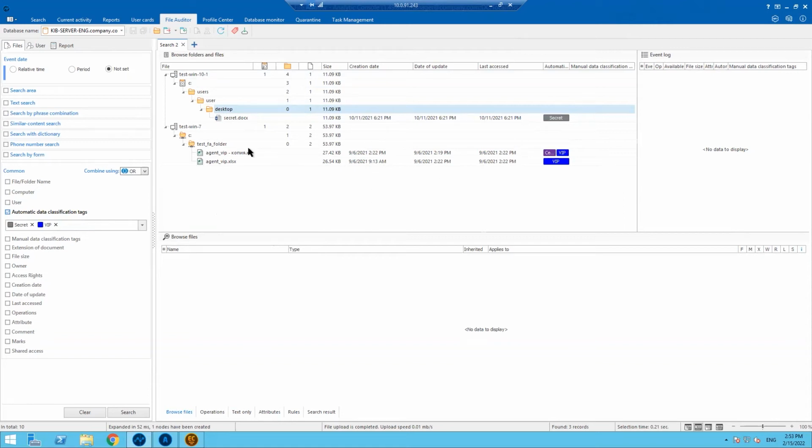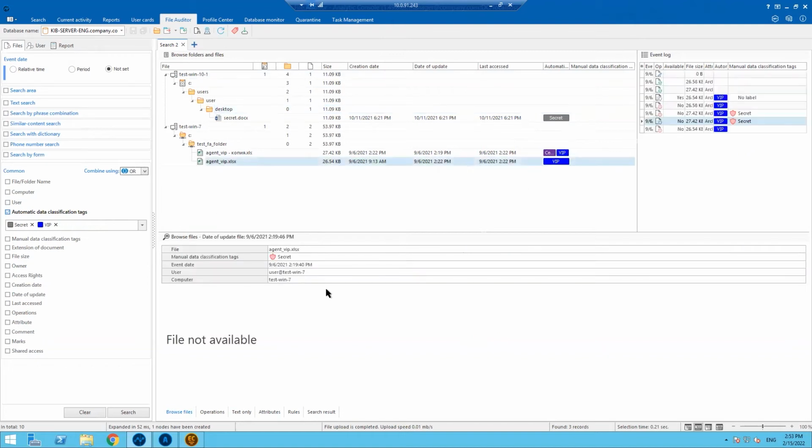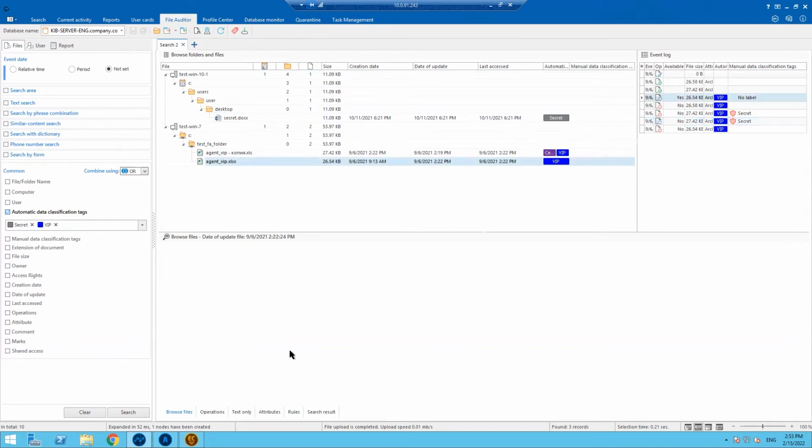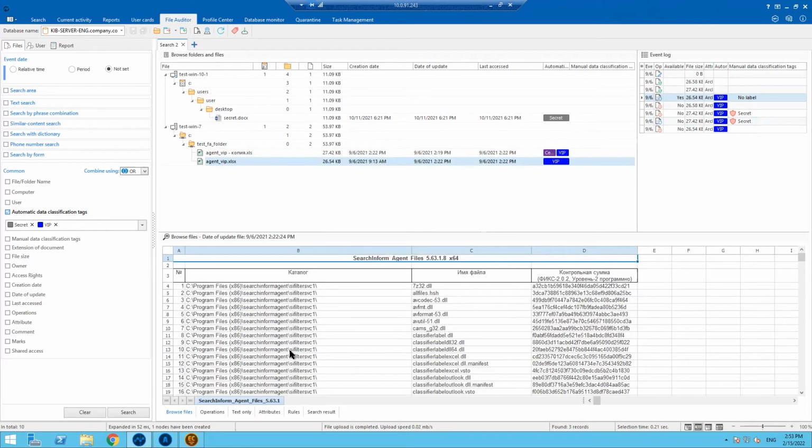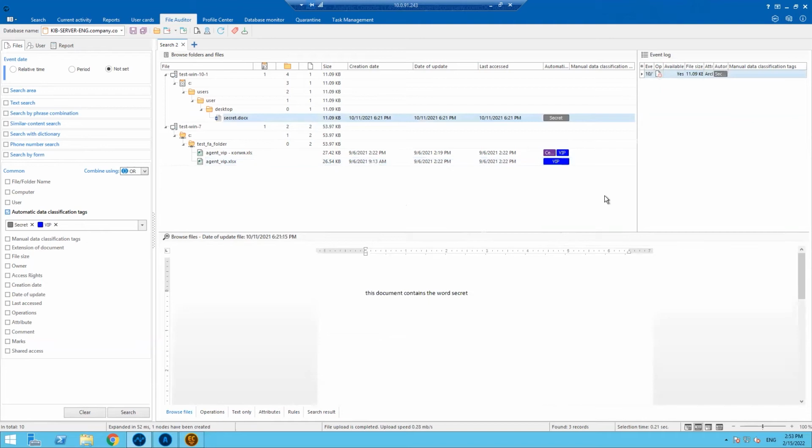In my case, I have a VIP database. This is an Excel page. If necessary, I can make a shadow copy of this document. This is our list of catalogs that we need to monitor. I can make a shadow copy and also check operations with these files. For example, this is another document with a secret word.